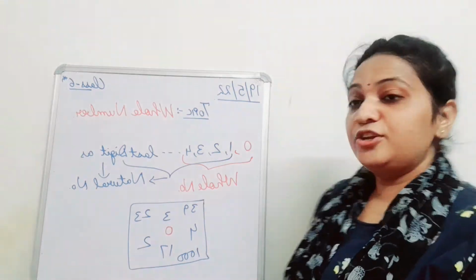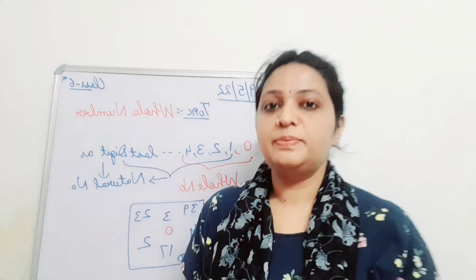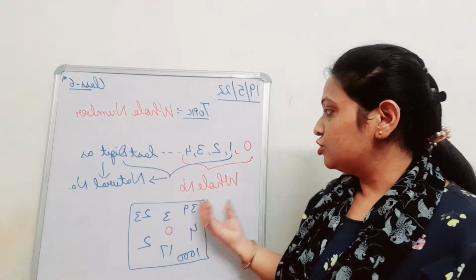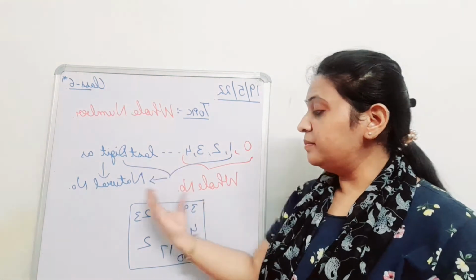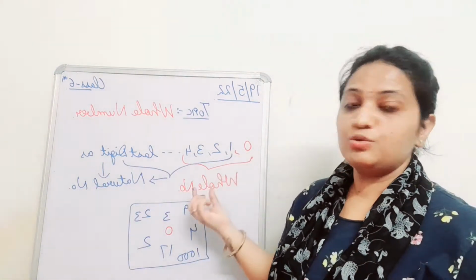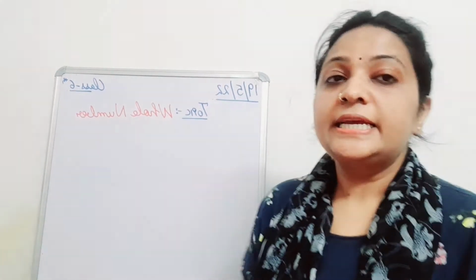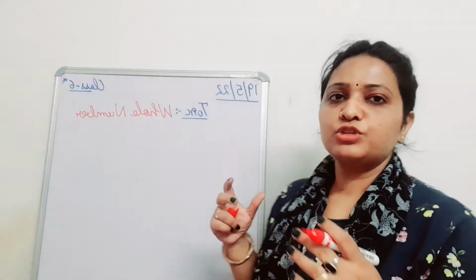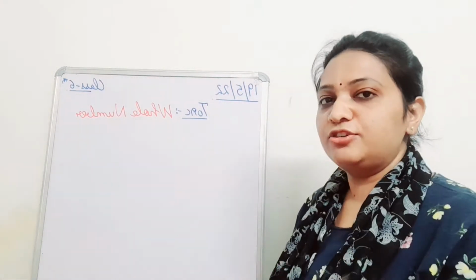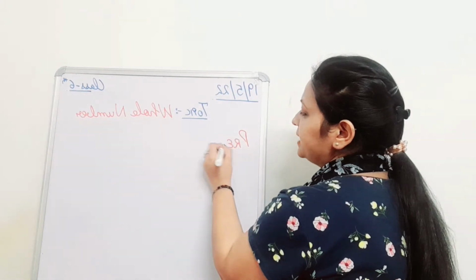In your own words, in your layman language, whatever definition comes into your mind, please share with us. So the collection of natural numbers along with 0 is known as whole numbers. Very good, students. Now I am going to write some keywords in front of you which you have done in your earlier classes, and you have to tell me what you mean by that.